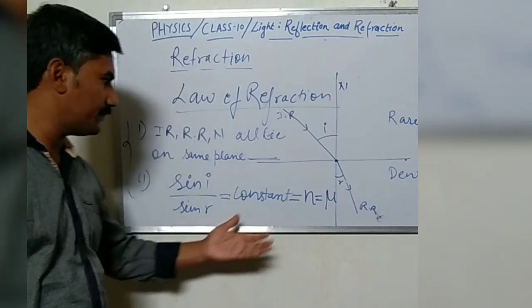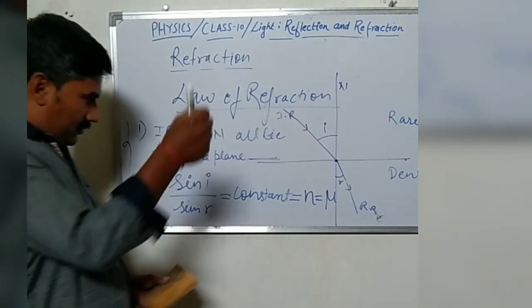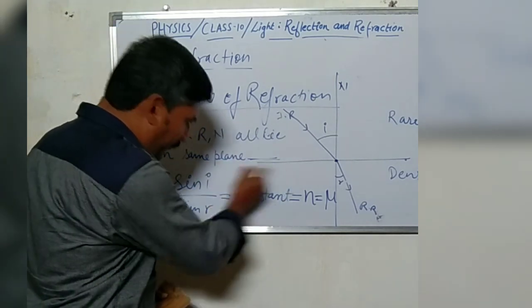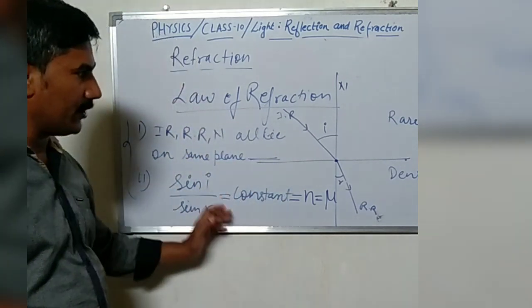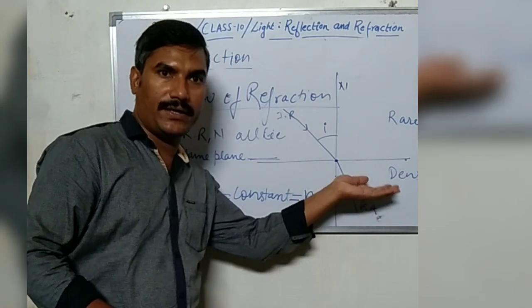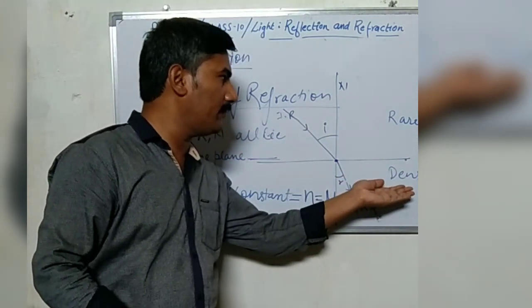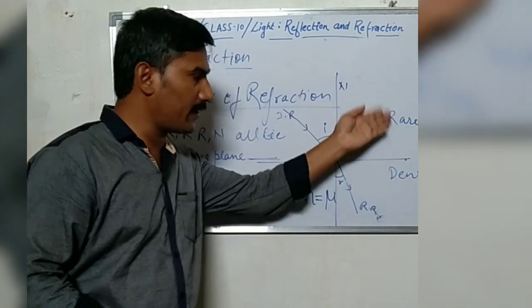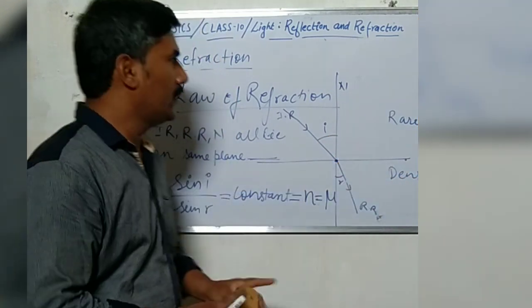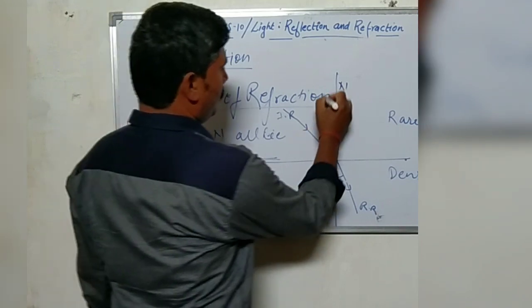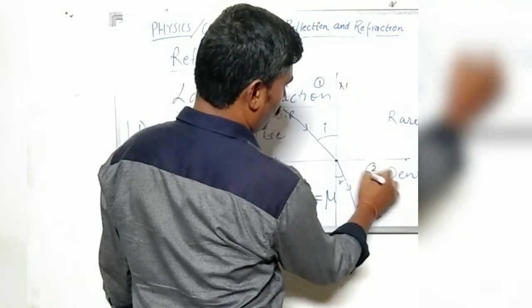Refractive index is the quantitative value of the density of medium 2 with respect to medium 1. Suppose this is medium 1 and this is medium 2.